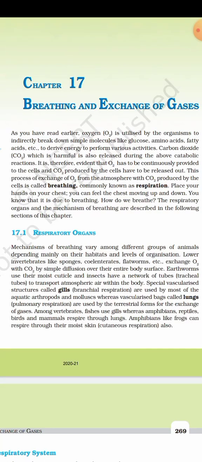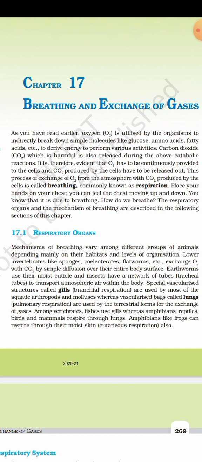Breathing and exchange of gases. As you have read earlier, oxygen is utilized by organisms to indirectly break down simple molecules like glucose, amino acids, and fatty acids to derive energy to perform various activities. Carbon dioxide, which is harmful, is also released during the above catabolic reactions. It is therefore evident that O2 has to be continuously provided to the cells and CO2 produced by cells has